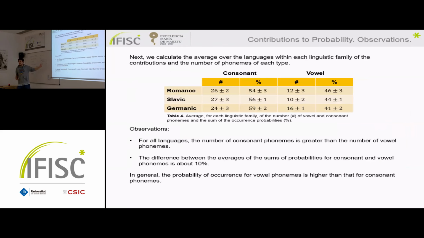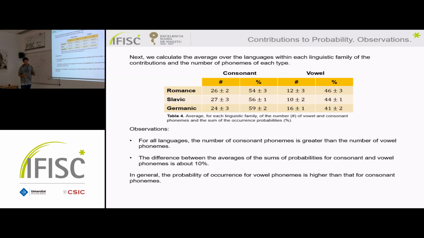We do the same for all the languages, and then we average over the same family, and we obtain the average number of consonant phonemes, the number of vowel phonemes, and the average of the contributions. We can see the same as for Catalan: the number of consonant phonemes is higher than vowel phonemes, and the gap between the contributions is not very big.